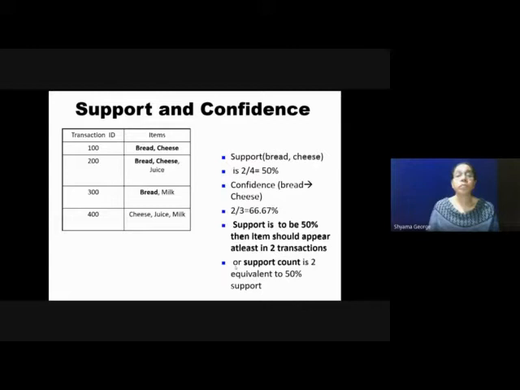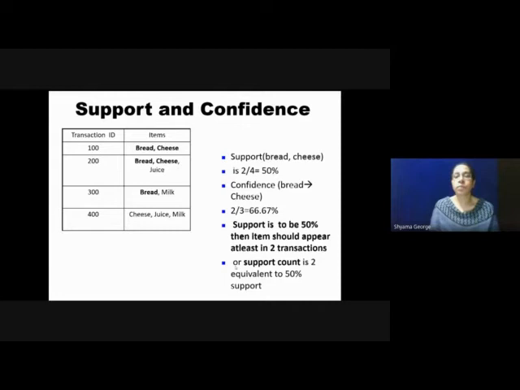What is the support for this particular transaction table? Support of bread and cheese is the number of times bread and cheese appear together divided by the total number of transactions. From the transaction database, we can find that bread and cheese appear together in 2 transactions, for example, in 100 and 200. So the number of times X and Y appear together is 2, and the total number of transactions is 4. So the support of bread cheese is 2 by 4.